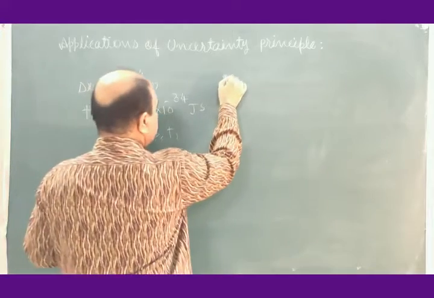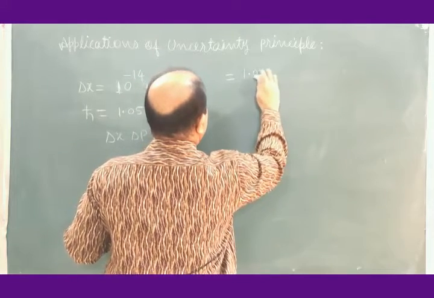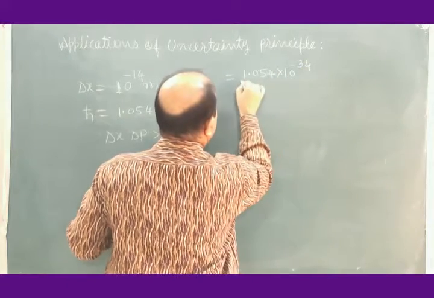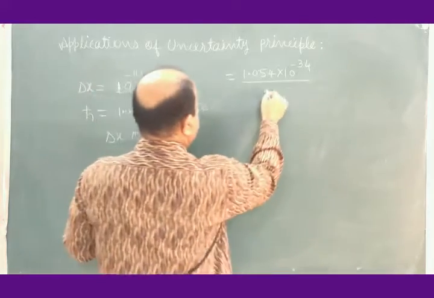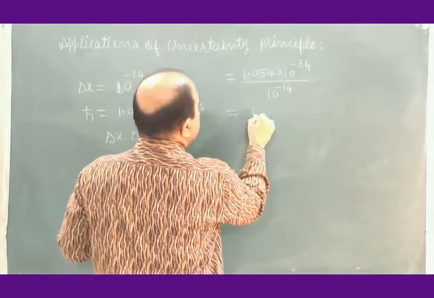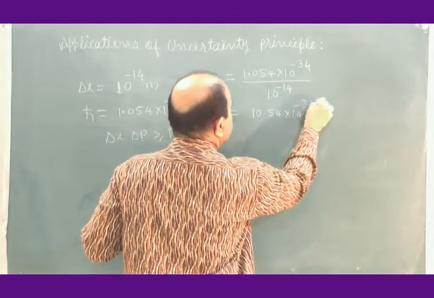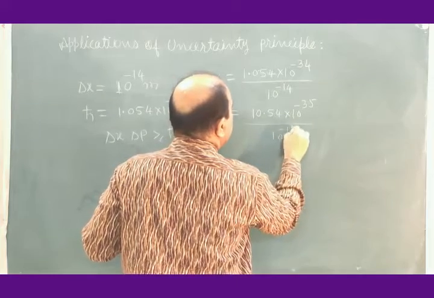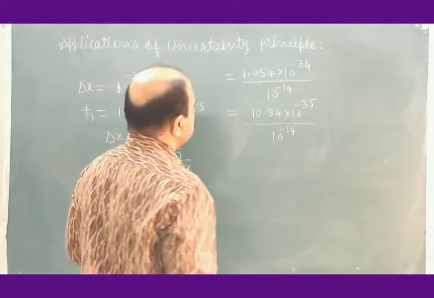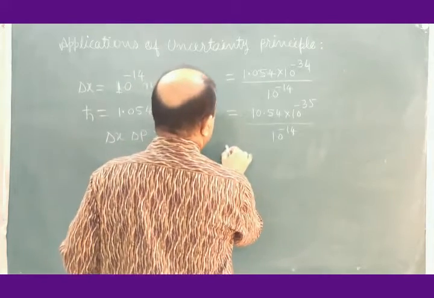Delta p is equal to 1.054 into 10 to the power minus 34 divided by 10 to the power minus 14, or this will be 10.54 into 10 to the power minus 35 divided by 10 to the power minus 40. And what will be this value?